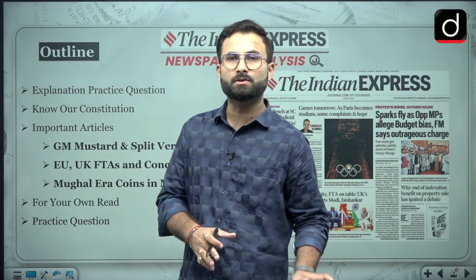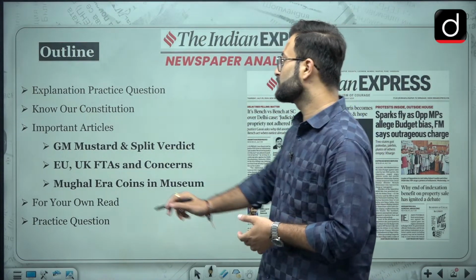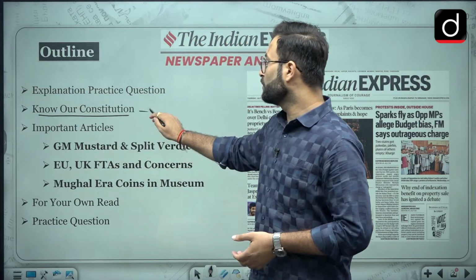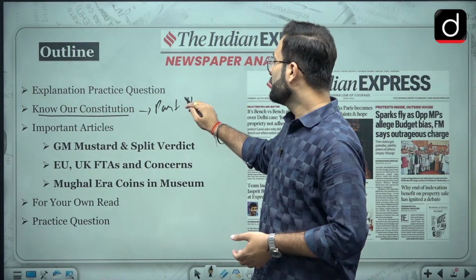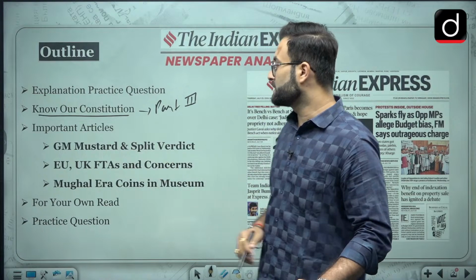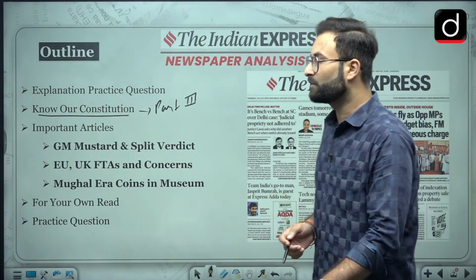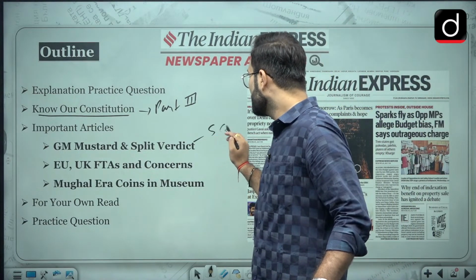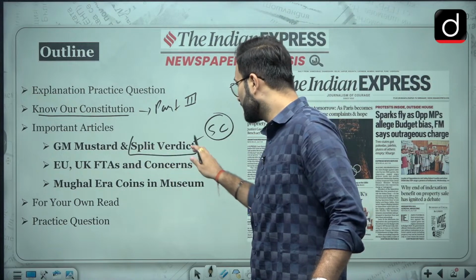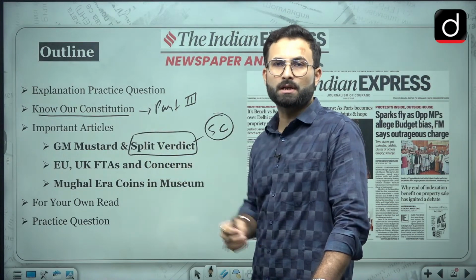First we will go through the practice question, and then there will be our section, that is Know Our Constitution. As I told you, we will be discussing Part 3 today, and then we will be going through these 3 articles: GM mustard and the split verdict. Recently, the Supreme Court has given a split verdict. We will see what a split verdict is. We will also see the issues related to GM mustard.